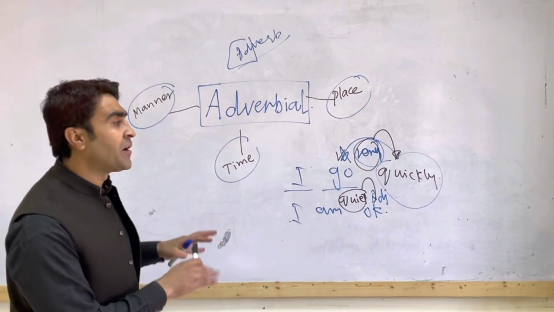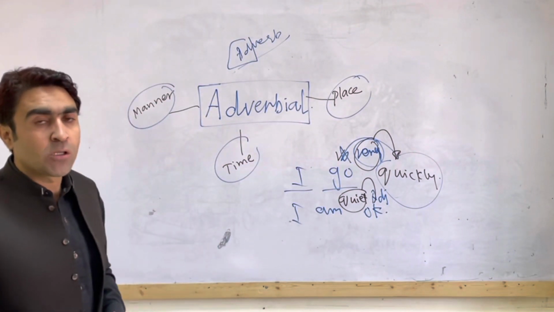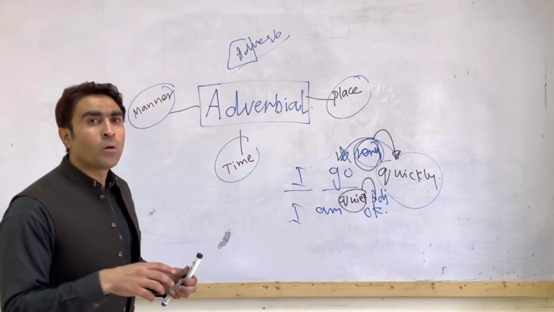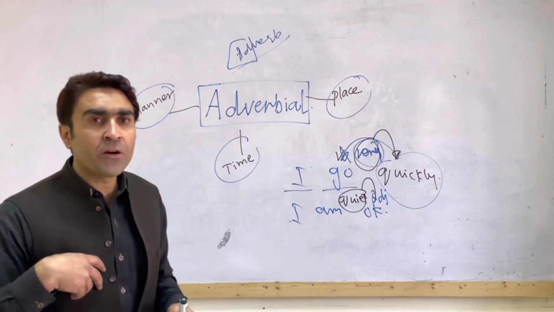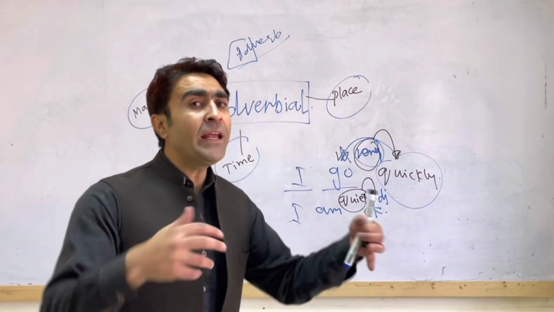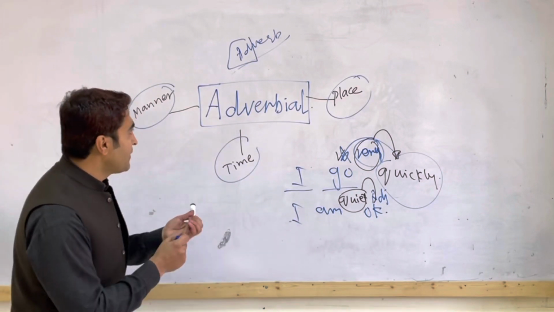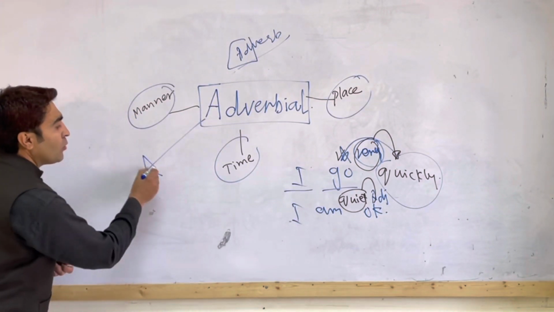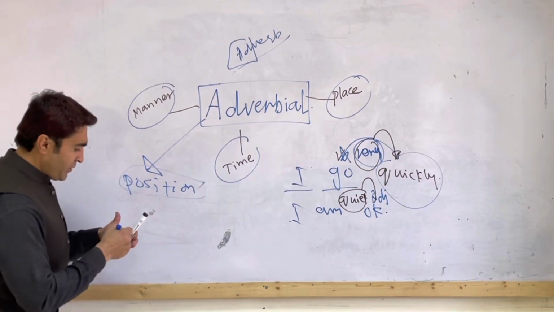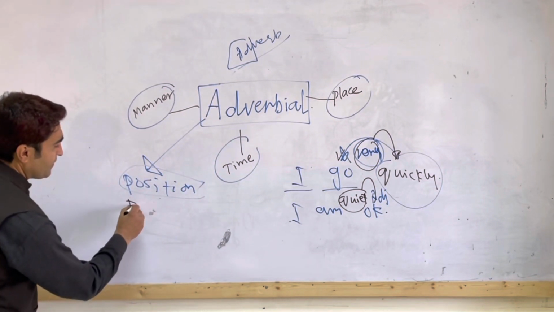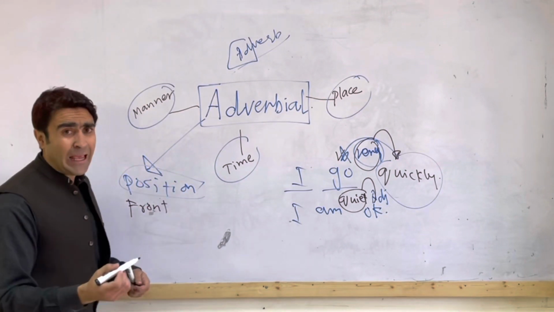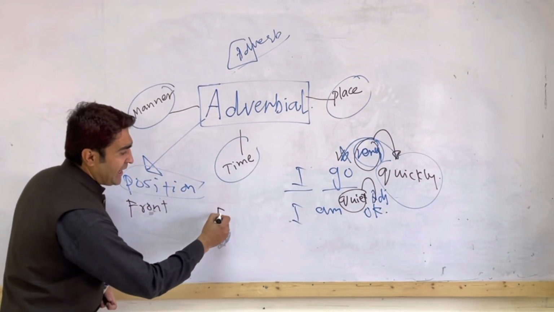Now, the question is, where can we put adverbials within a sentence? I'm repeating this question. Where can we put adverbials within a sentence? So I say that adverbial position can be front.